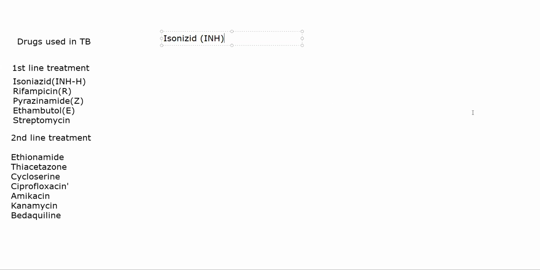All right. So if I write the mechanism of action as a flow chart, INH enters the bacterial cell and becomes active. So technically speaking, INH is an inactive drug. Once it enters the bacterial cell, it will get activated.